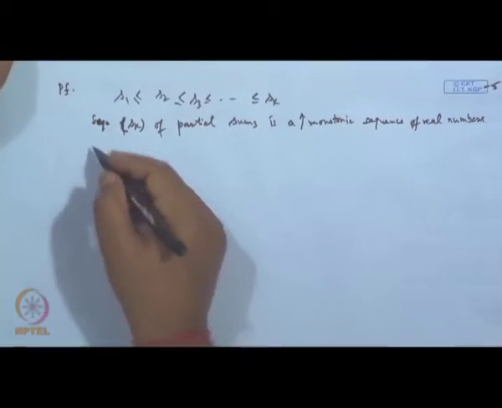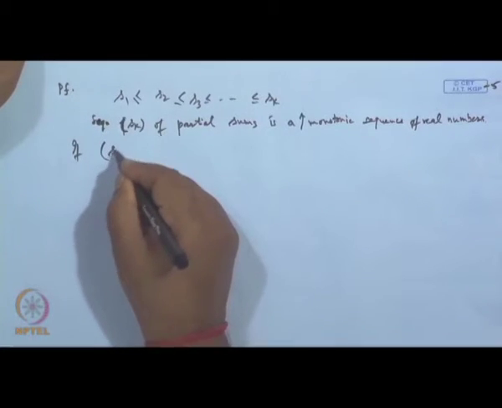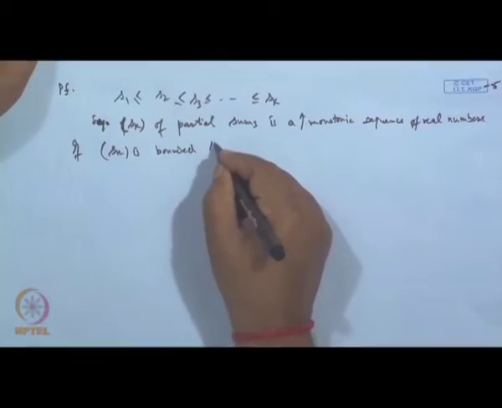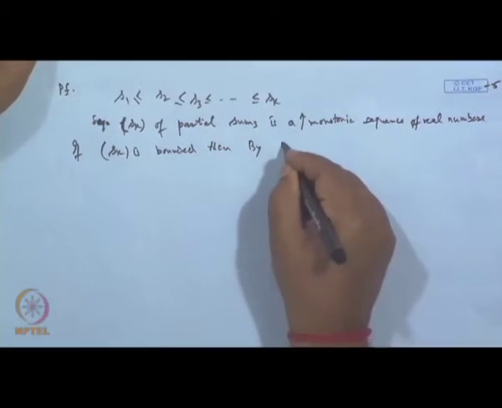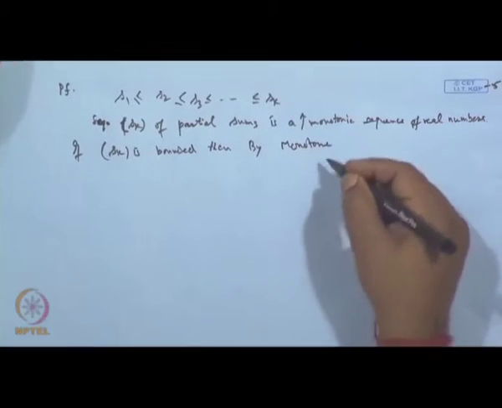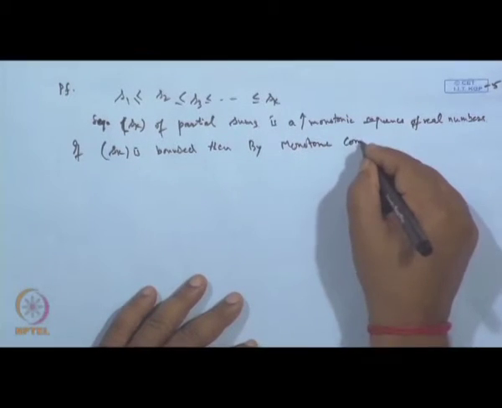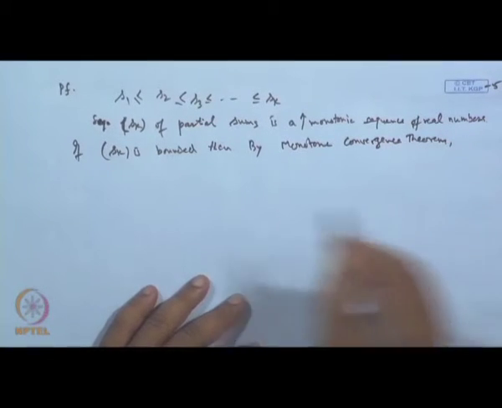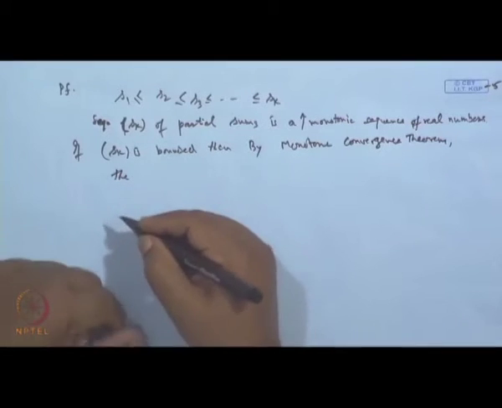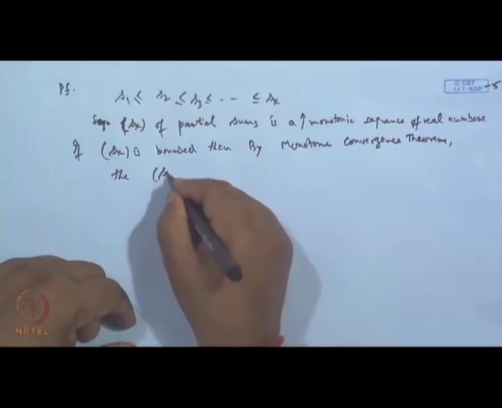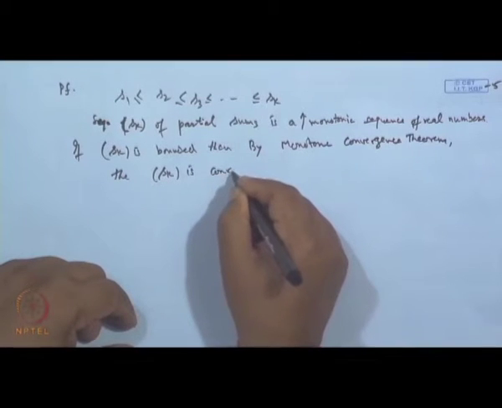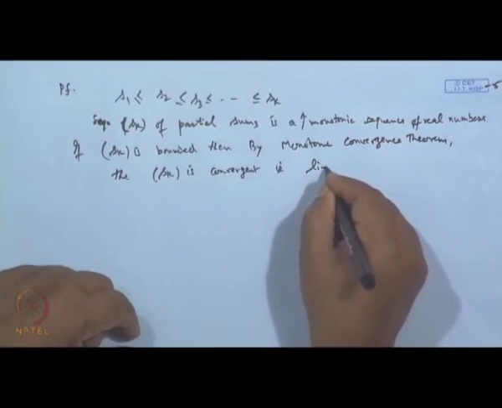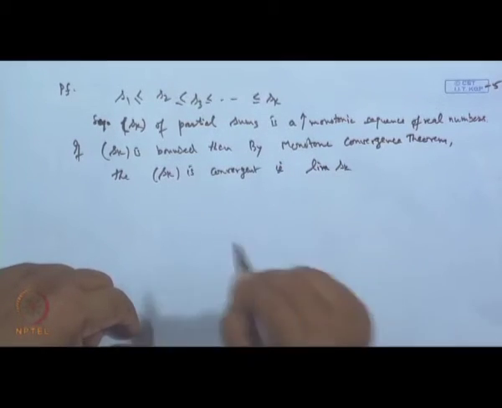So, if the sequence S_k is bounded, then by the monotone convergence theorem, the sequence S_k is convergent, that is, the limit of S_k exists.